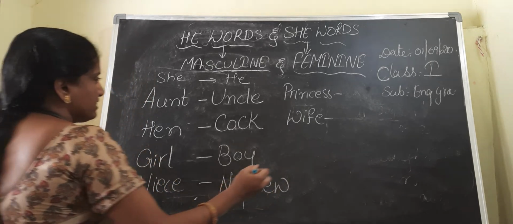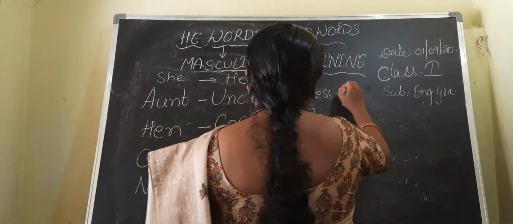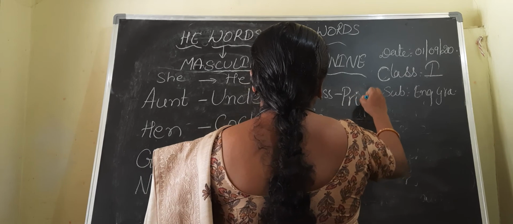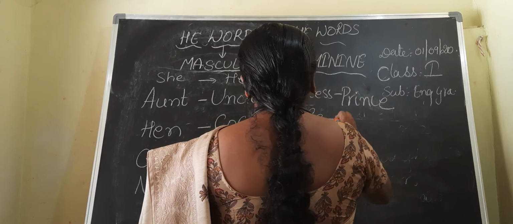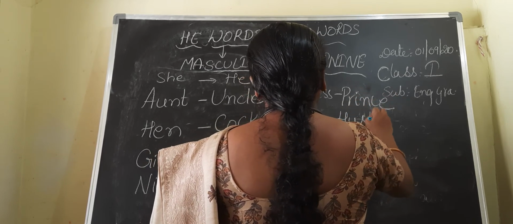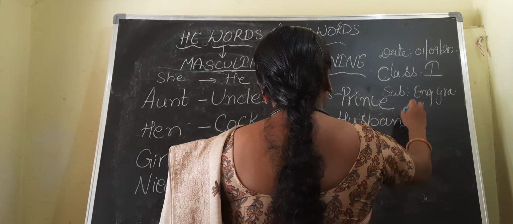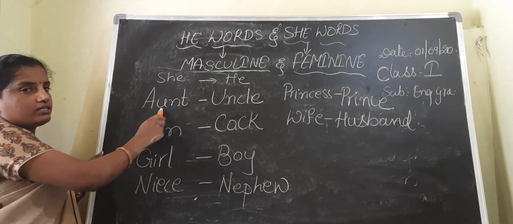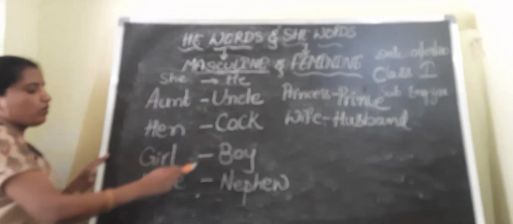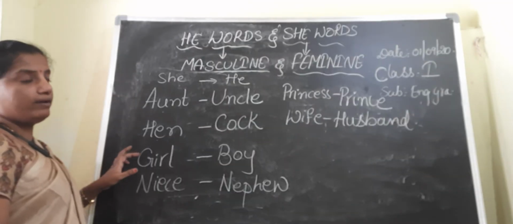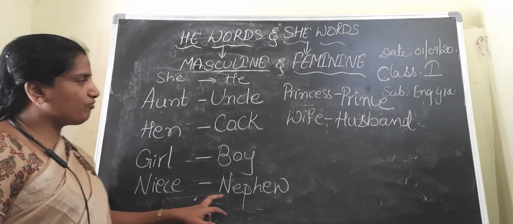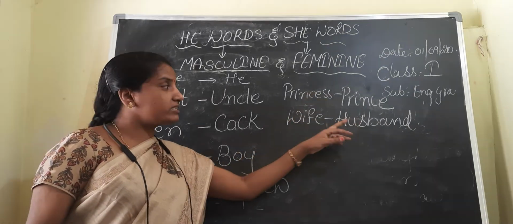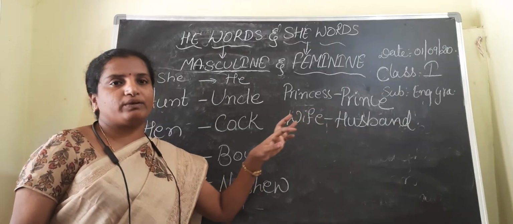Okay, princess, prince. Wife, husband. Okay, children, once again revise: aunt, uncle, hen, cock, girl, boy, niece, nephew, princess, prince, wife, husband.